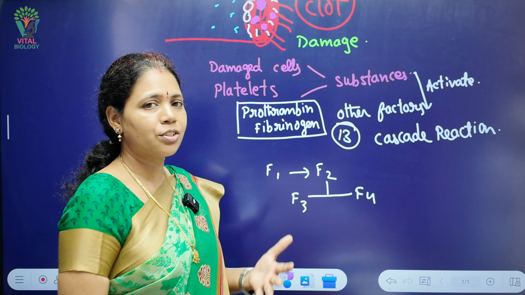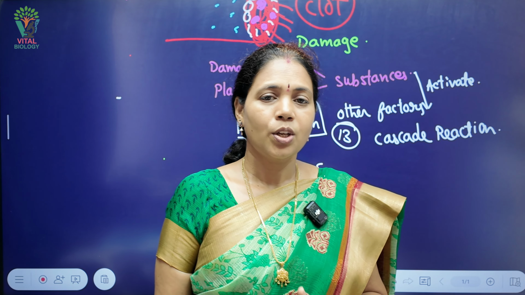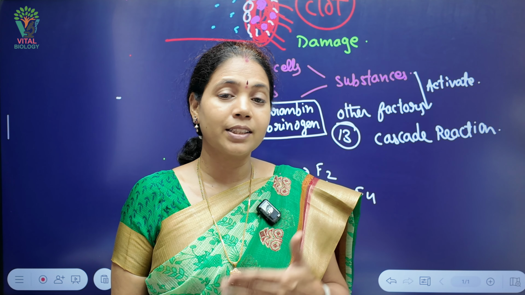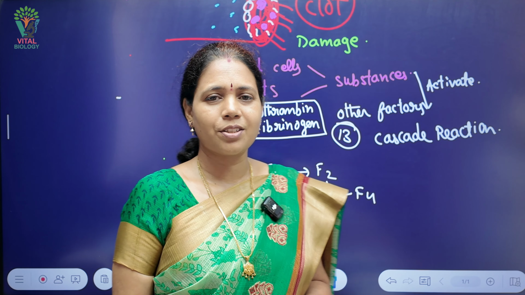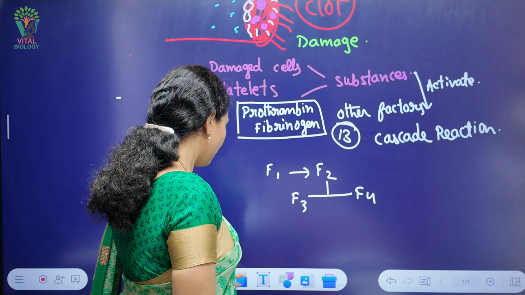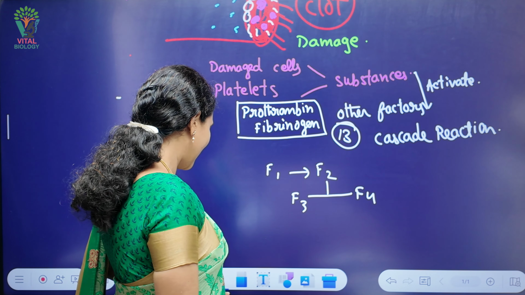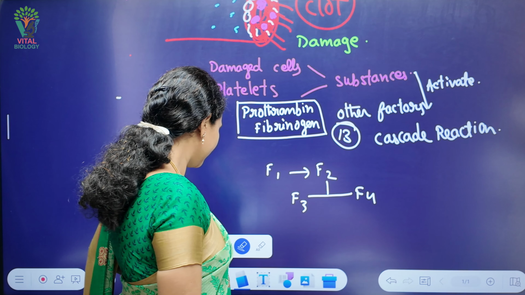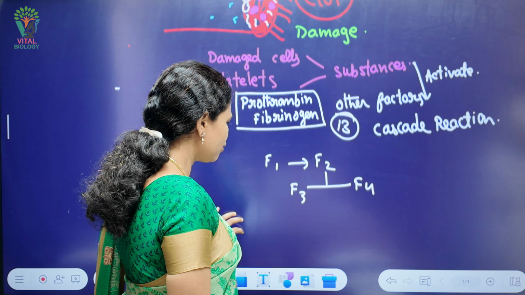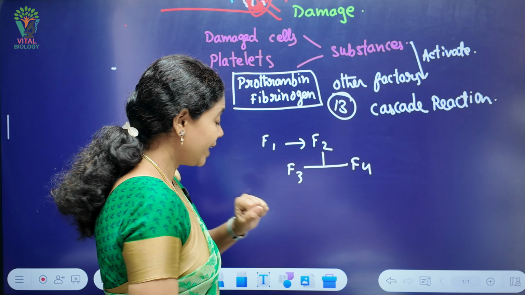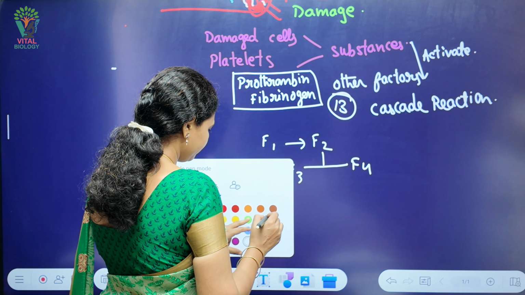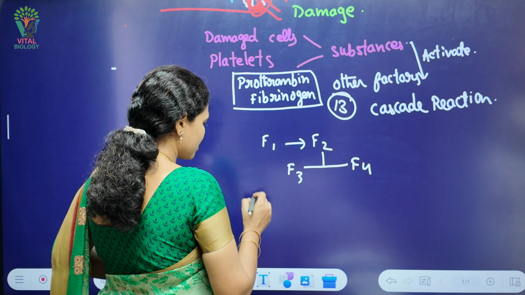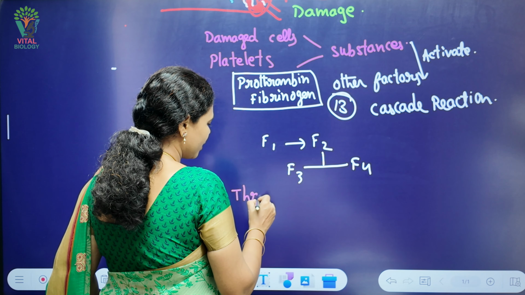So like this, one factor will activate another factor. In this way, the chain of reactions, or the cascade reactions, helps in activation of all these clotting factors. Once these clotting factors are activated, an enzyme complex called thrombokinase is formed in this series of reactions.